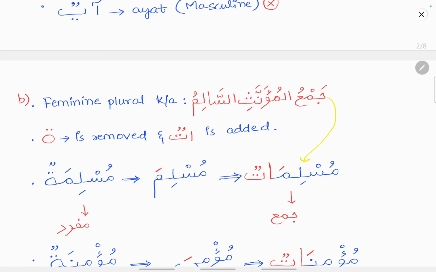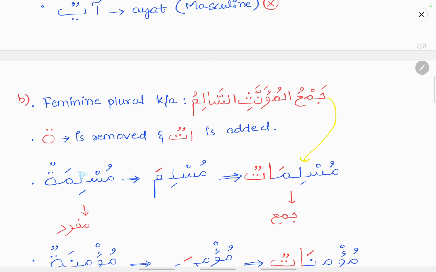Now coming to feminine plurals. Feminine plurals which are regular are known as Jamul Muannas Salim. Salim means they follow a regular pattern. Here the closed ta is removed. Then how to make a feminine plural? The closed ta is removed and alif ta with a tanween is added at the end.